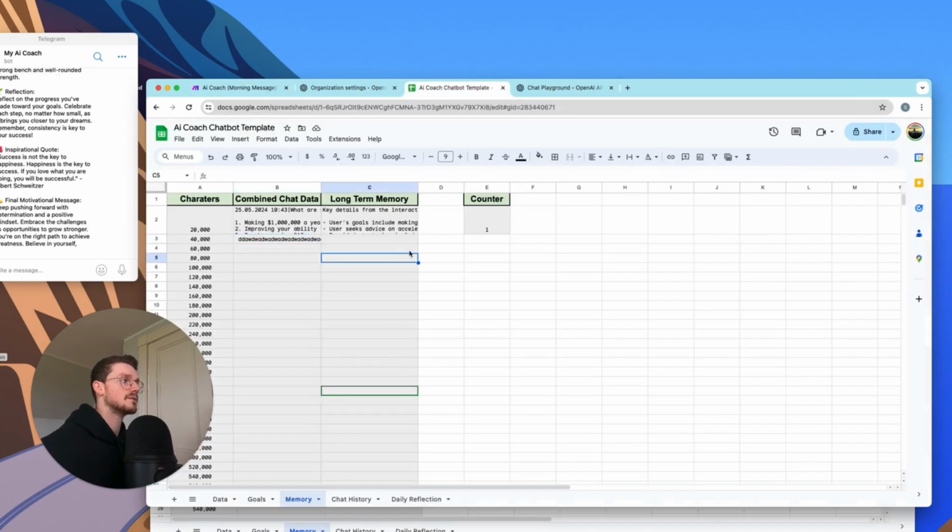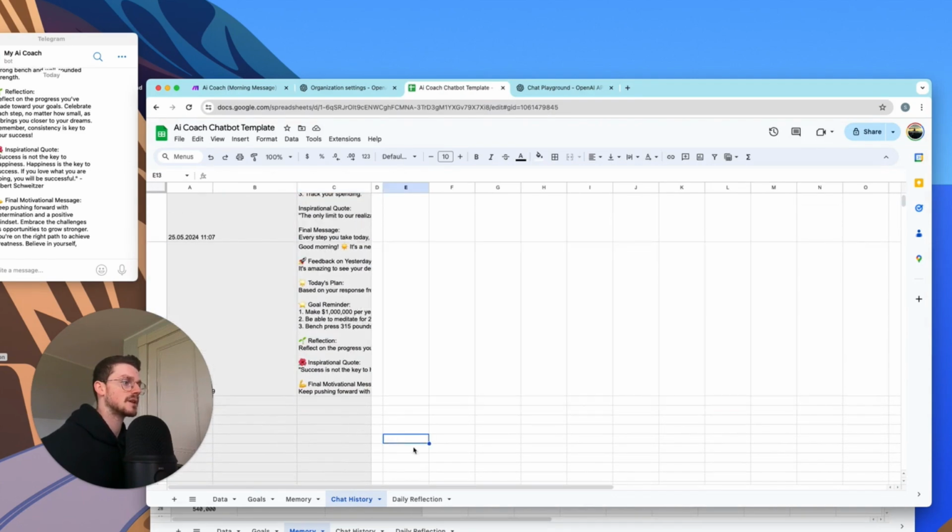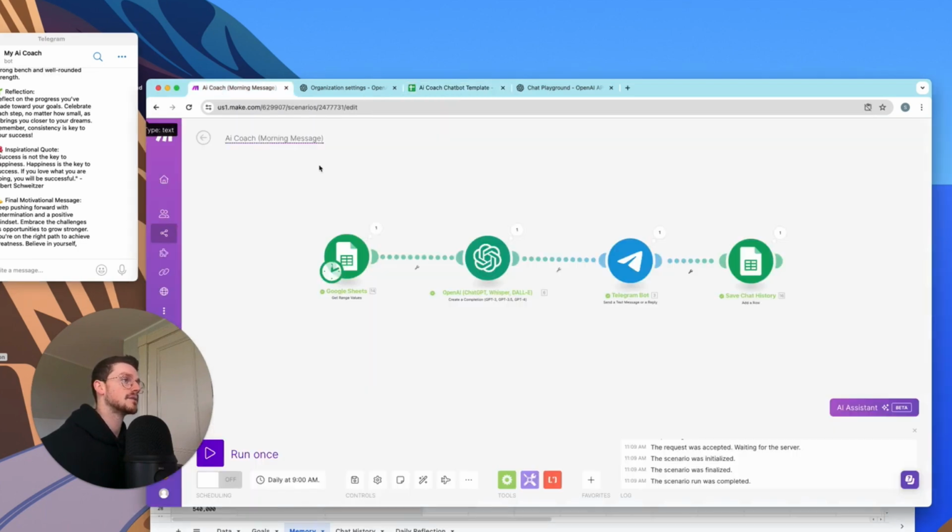And if you go back to the chatbot, we can see the chat history. It will actually give us that message that it sent, and we can ask questions back to it. You can do whatever you want with that.